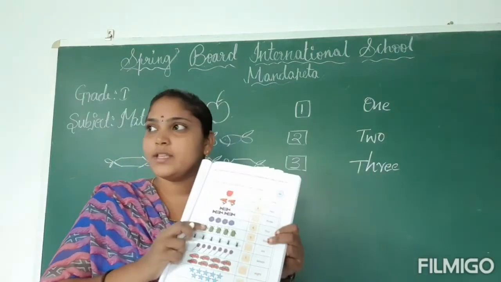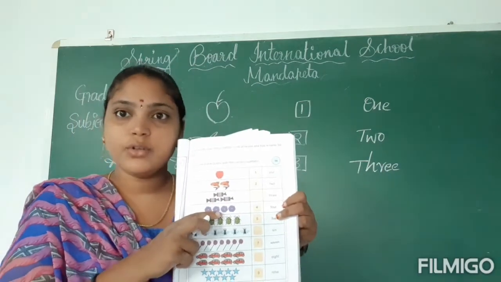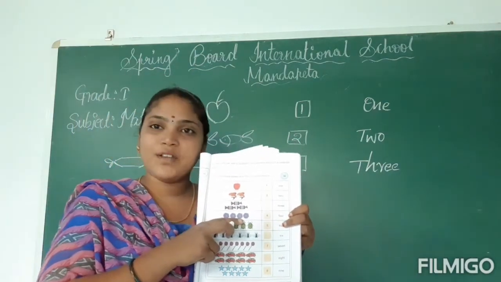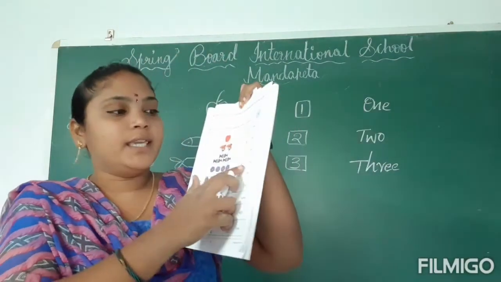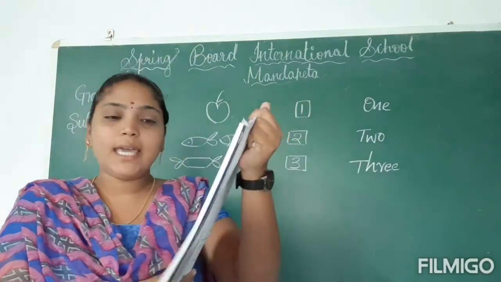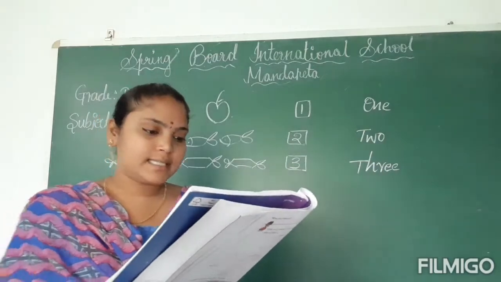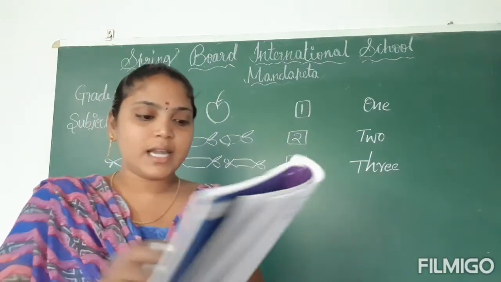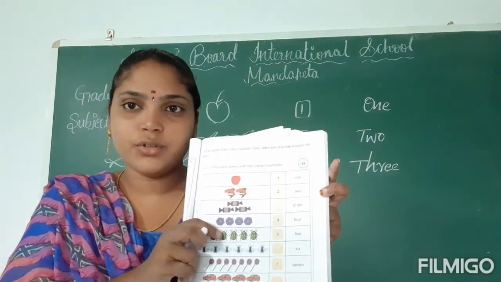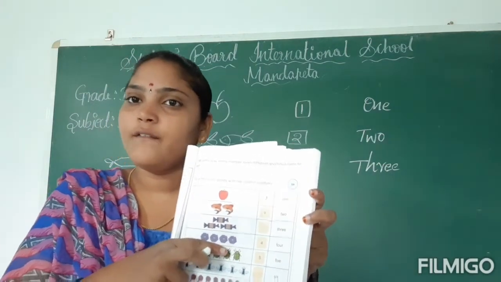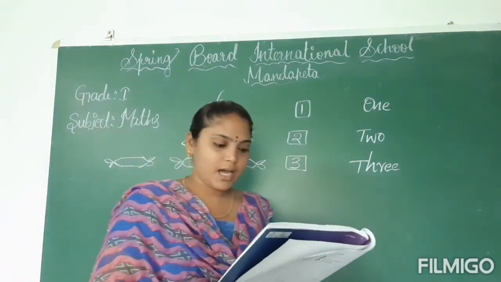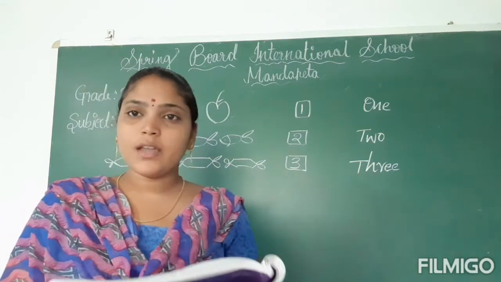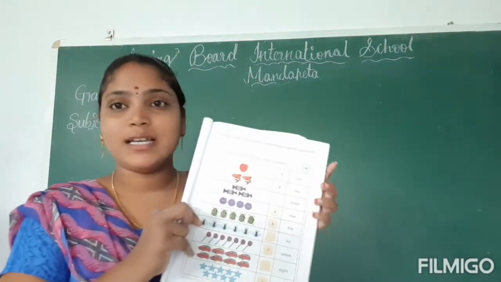Next, let us count how many flowers are given here. Everyone count along with me: 1, 2, 3, 4. How many flowers are here? 4. So tell the number name of 4, children. FOUR, 4. Next, let us count how many spiders are here. 1, 2, 3, 4, 5. So what is the number name of 5? FIVE, 5.